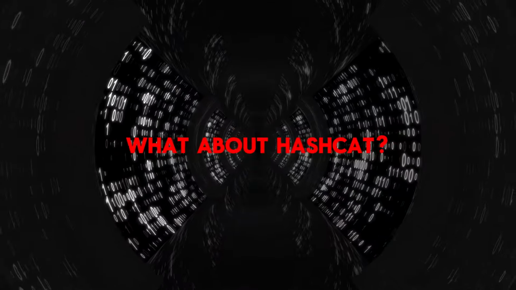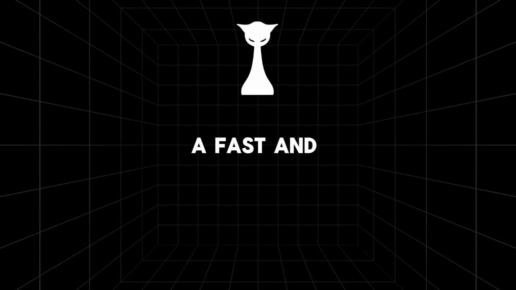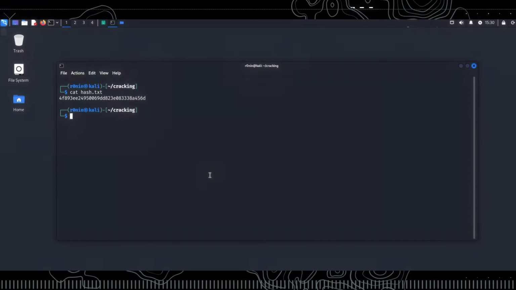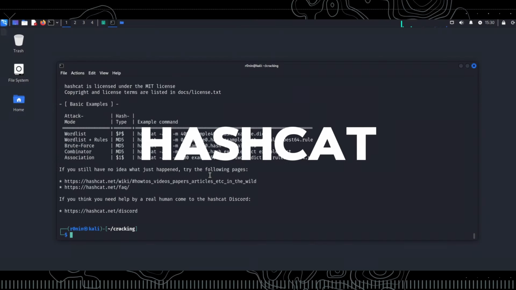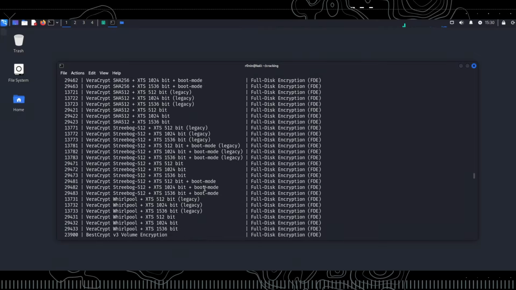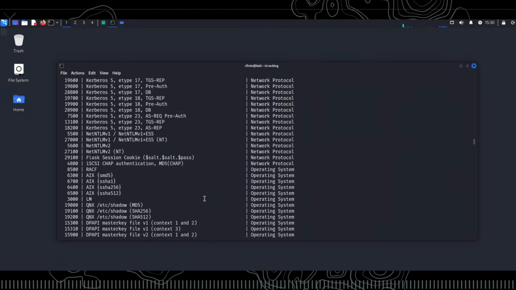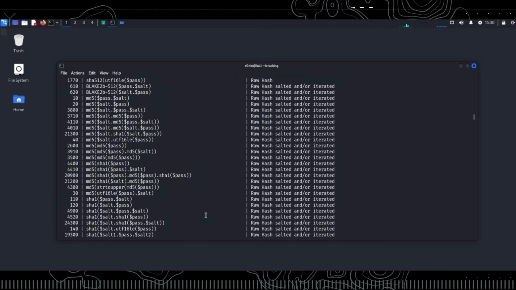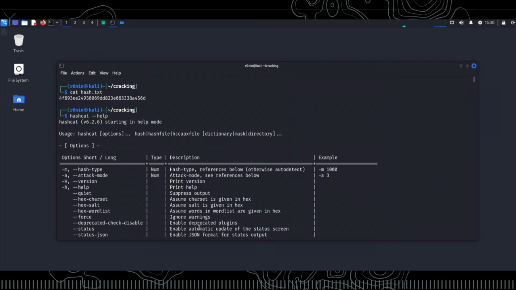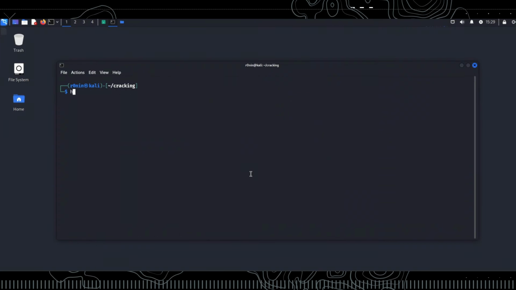What about Hashcat? Hashcat is a fast and flexible tool used for password cracking and testing password security. To see the available options, let's use --help. As you can see, Hashcat also offers a lot of configuration options. Don't worry, we'll create a detailed video about this tool in the future. For now, let's explain the command we'll use.